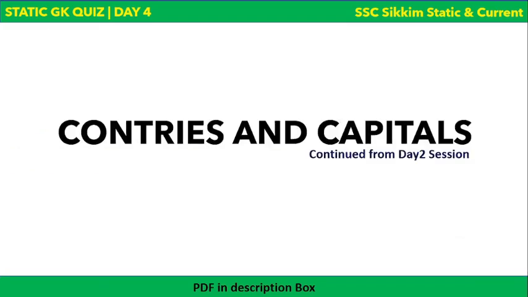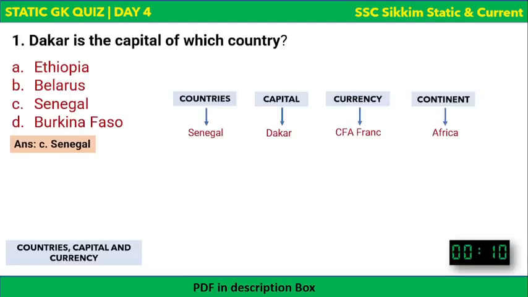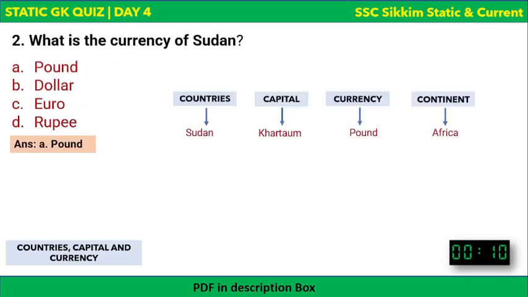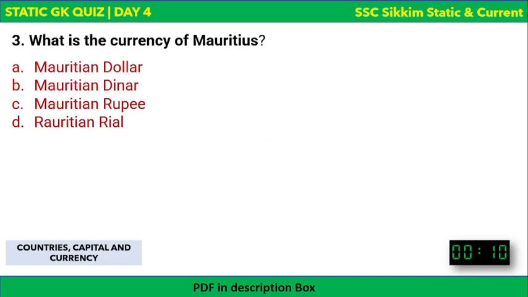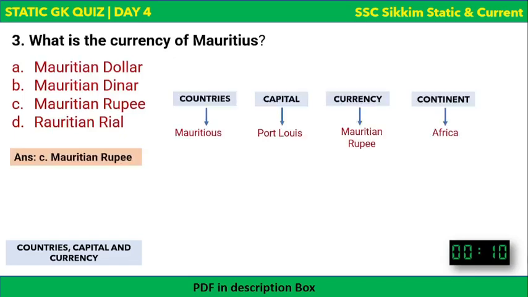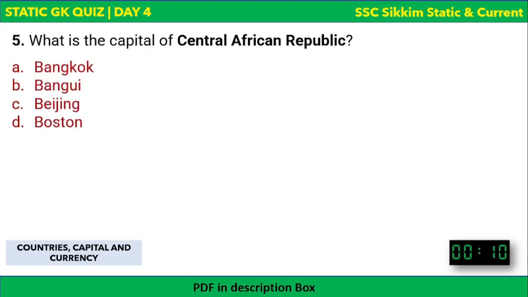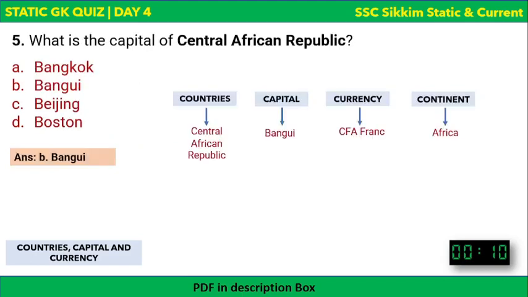So this is it. Let us revise the entire session quickly. First of all, we learned that Dakar is the capital of Senegal, whose currency is CFA franc. Currency of Sudan is pound, and capital of Sudan is Khartoum. Mauritius currency is Mauritian rupee, whose capital is Port Louis. Victoria is the capital of Seychelles. The capital of Central African Republic is Bangui, whose currency is CFA franc.